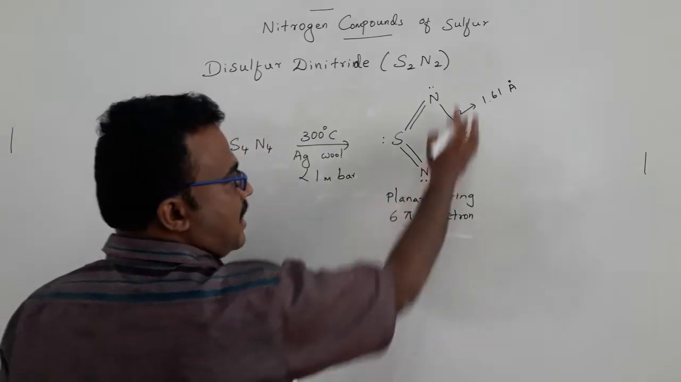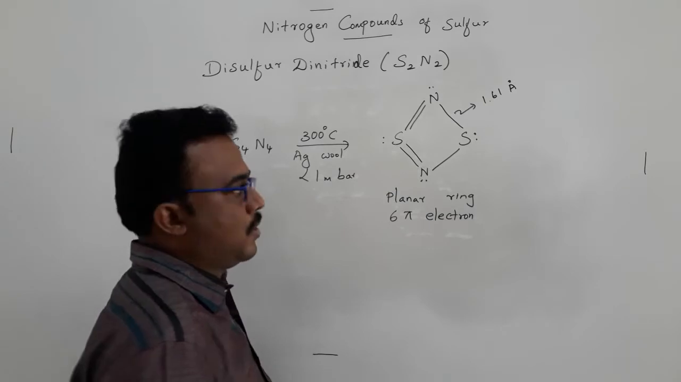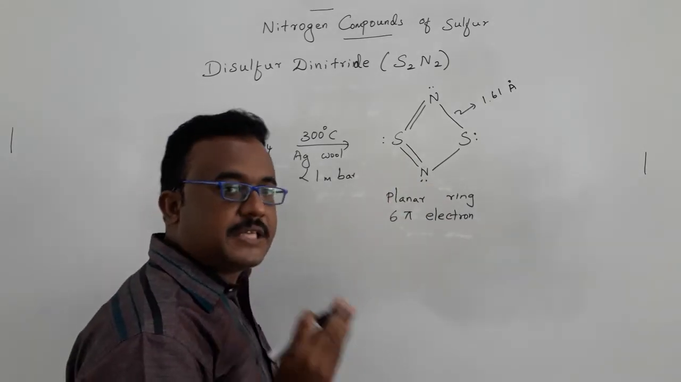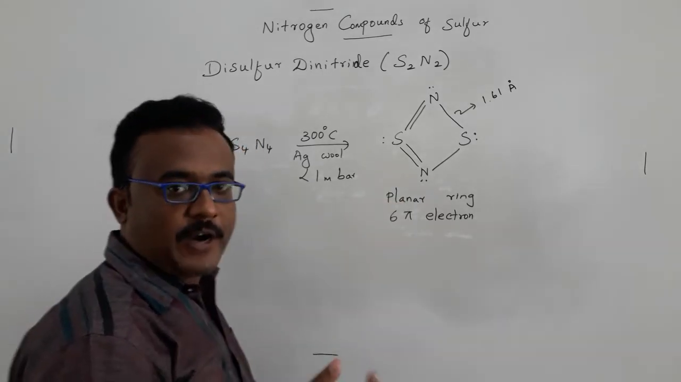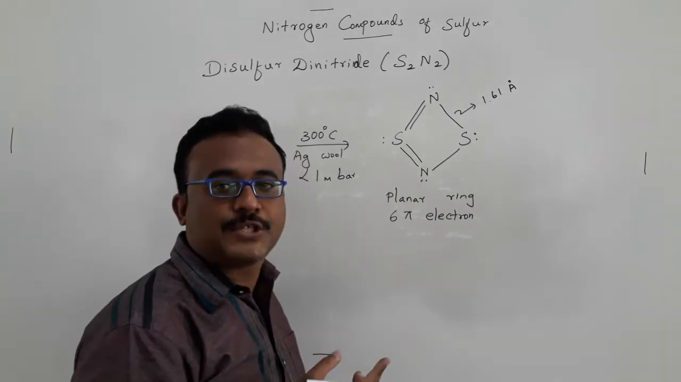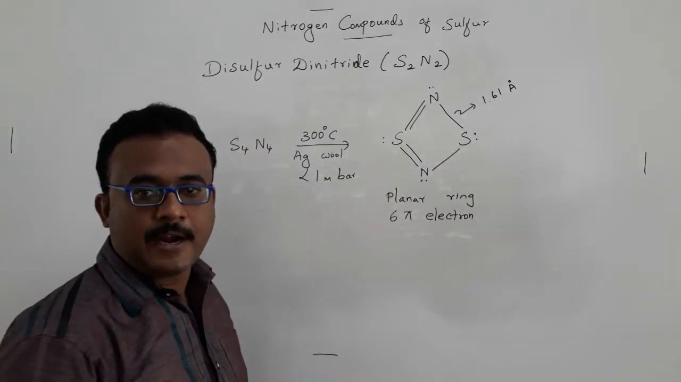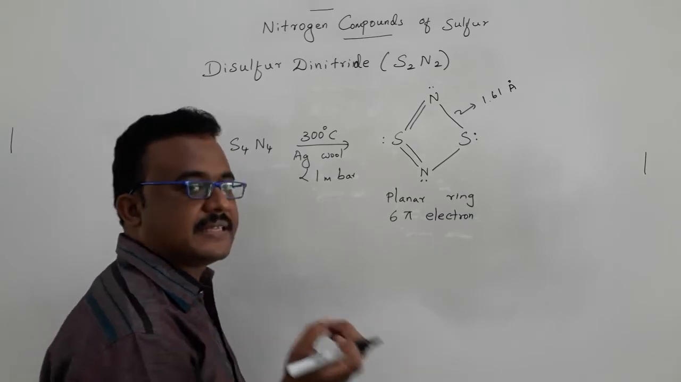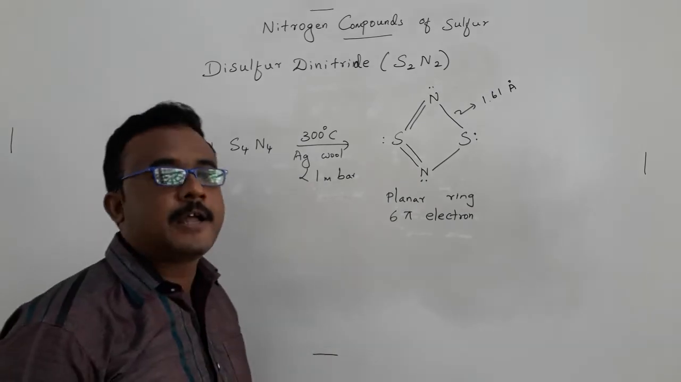Another thing is, compared to tetrasulfur tetranitride, this compound is very sensitive. Normally disulfur dinitride is insoluble in water, but if we add a drop of water, or a small amount of alkali solution or potassium cyanide solution, it will change back to tetrasulfur tetranitride. That means water or potassium cyanide can act as a catalyst to convert disulfur dinitride to tetrasulfur tetranitride.